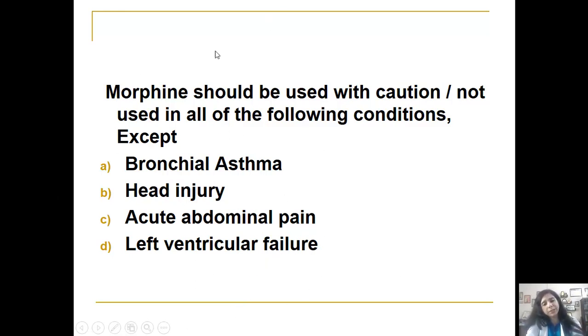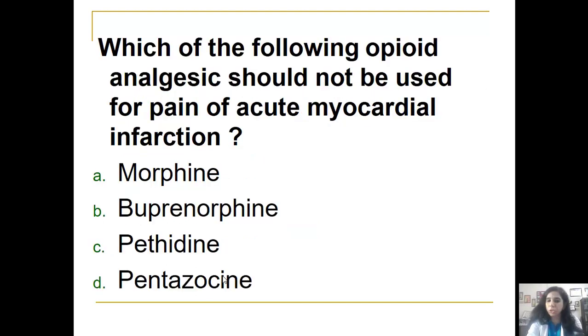morphine depresses the vasomotor center also, and that decreases the force of contraction of the heart. Morphine allays anxiety, which is associated with left ventricular failure and MI, so that it benefits in left ventricular failure. Although I told you that in the studies conducted in our setup here, we did not find anybody using morphine because of limited availability and because of availability of other potent vasodilators like intravenous nitrates, which could do the job. Now we come to the following: which of the following opioid analgesics should not be used for pain of acute MI.